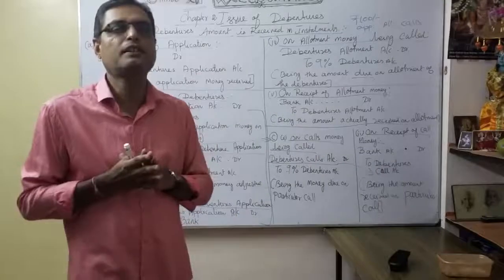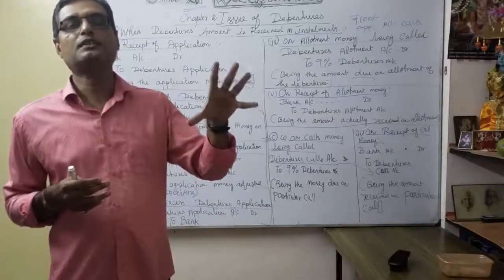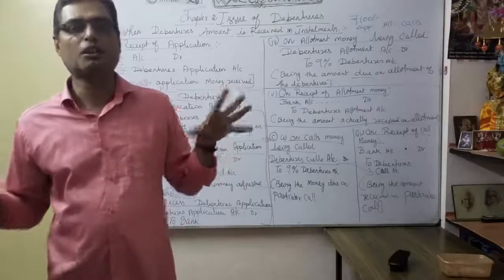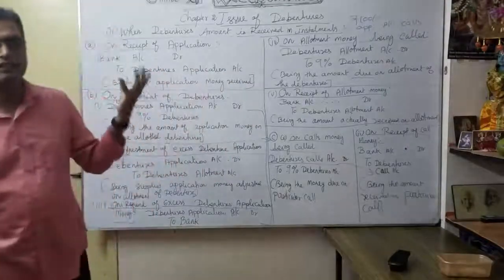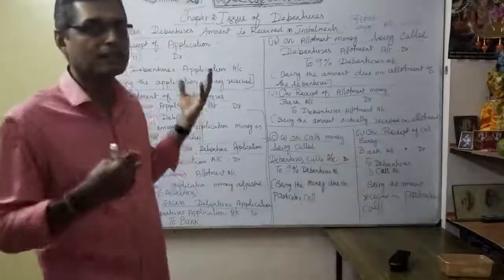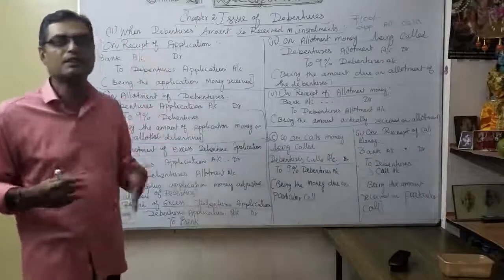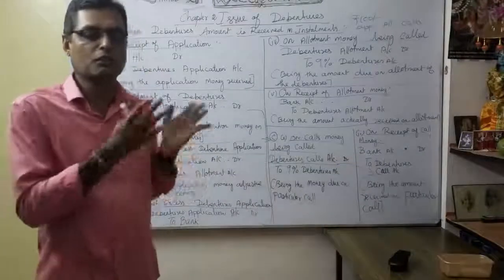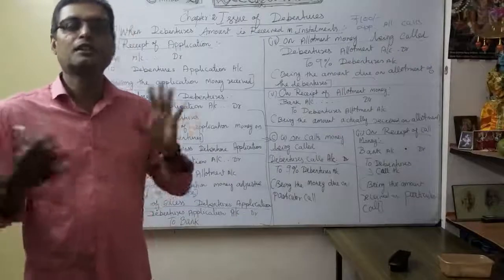That's why I am repeating and telling once again: be strong in issue of shares. The preparation of journal entries is very important, with more than 12 entries, and we discussed many exercises. Accordingly, once you are strong there, the preparation of journal entries in the issue of debentures is very easy. I keep on telling you repeatedly, so you have to follow that.